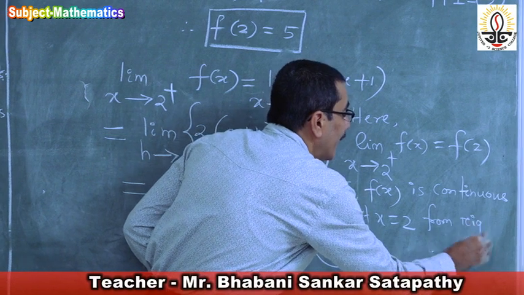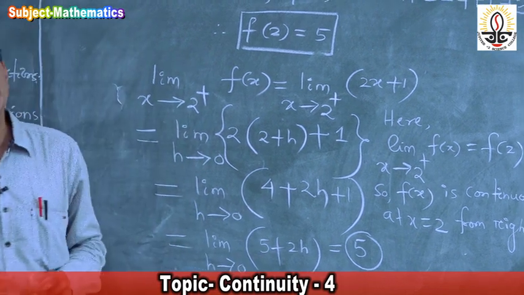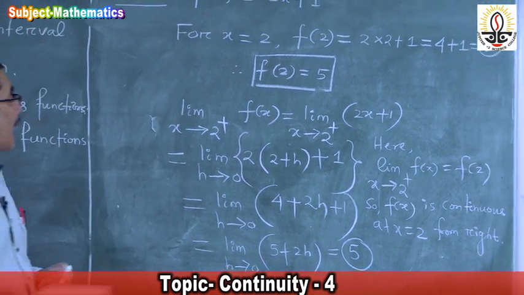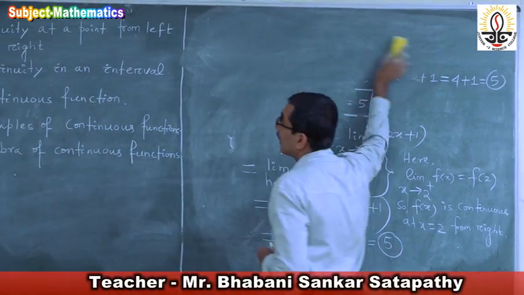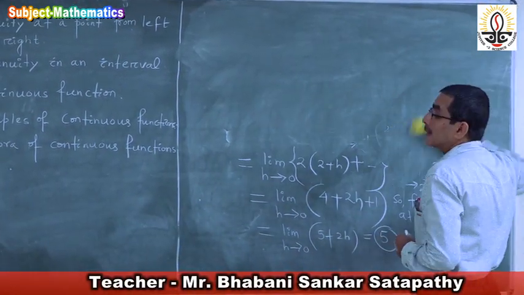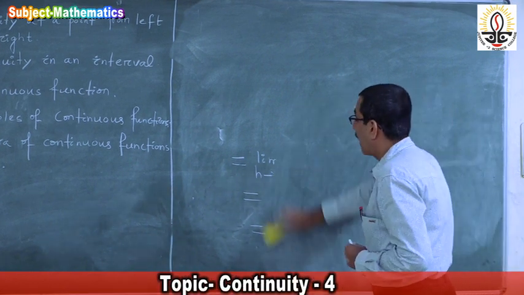So in this way you knew when the function is said to be continuous at a point from left as well as from right. Now we will come to the second point, continuity in an interval.